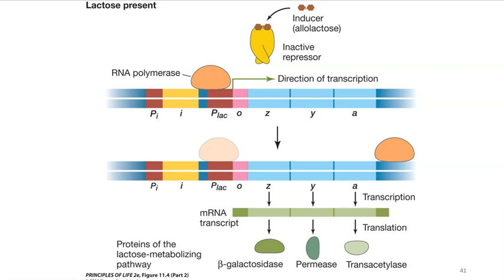But this is a description of the transcription direction. 5 to 3, right? It's building 5 to 3. And so these genes are transcribed together. That's an operon. So here's your proteins that are necessary. You don't need to know these names, but these are proteins necessary for the breakdown of lactose, which is energy. Lactose is a sugar. We need to use that if it's around. And so I just explained all this. You can read this over in class.